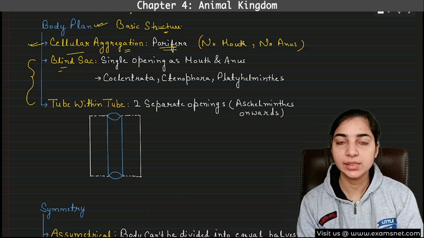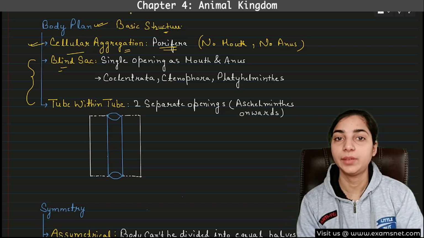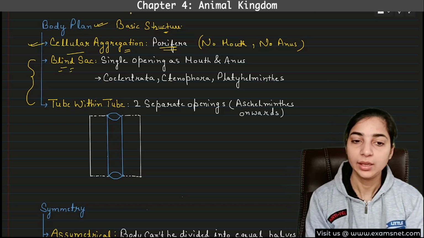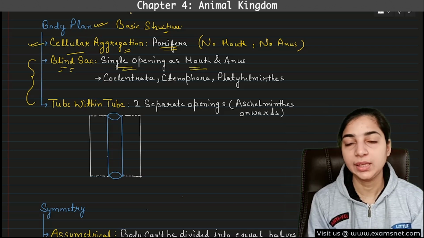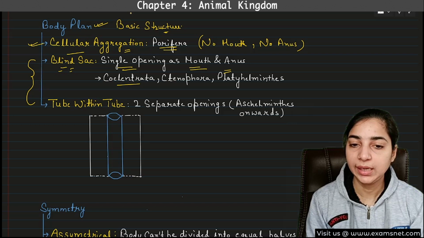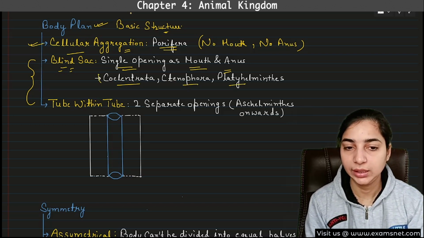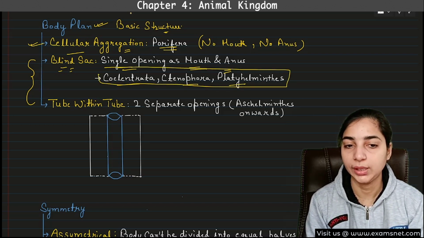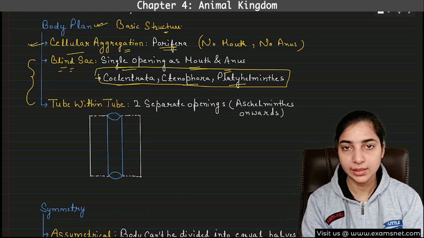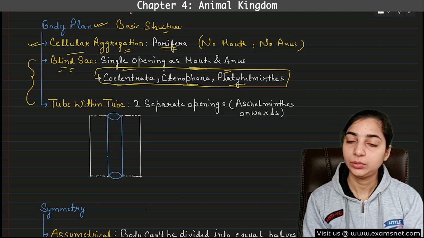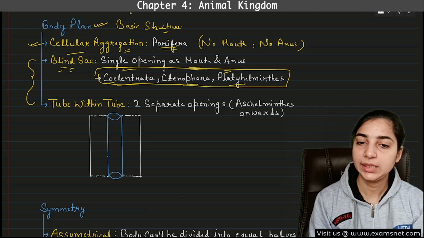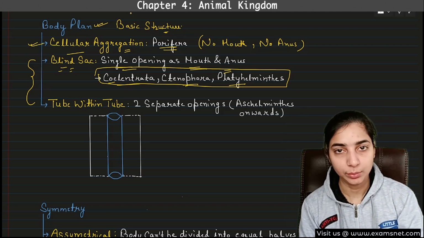Okay. In our body, is there only one opening for that? No, we have different openings, right? But in this blind sac body plan, there is only one opening, which acts as mouth and anus both. Examples will be Coelenterata, Ctenophora, and Platyhelminthes. These three have blind sac body plan. So here, the most important thing is the example only. You have to focus on the example. Coelenterata, Ctenophores, and Platyhelminthes have blind sac type of body plan.